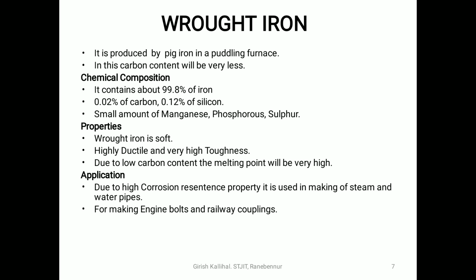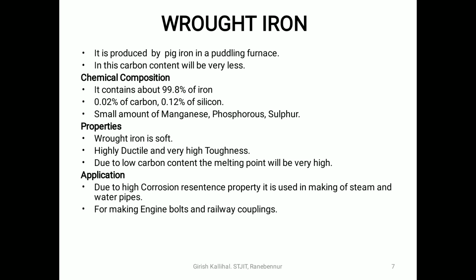So it contains about 99.8 percent of iron, 0.02 percent of carbon and 0.12 percent of silicon. As you see, 0.02 percent of carbon, that is, the carbon content is very less.